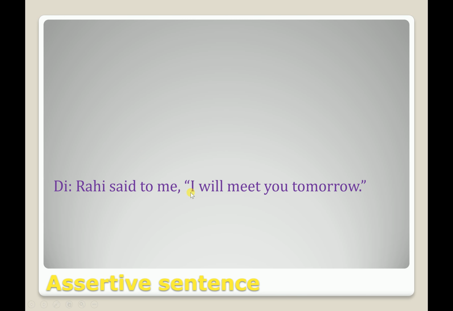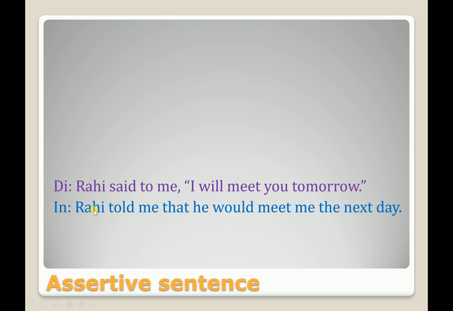Let's see another example. Rahi said to me, "I will meet you tomorrow." So the verb is said to. Whenever you get said to, you have to use told. If you find says to, then you will use tells. But let's see what the changes are. So Rahi told me. For said to we use told. Me, no change, so me will be used here.